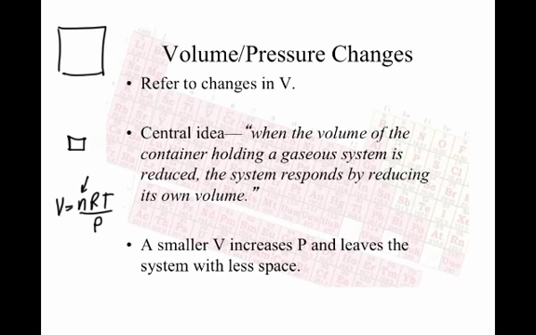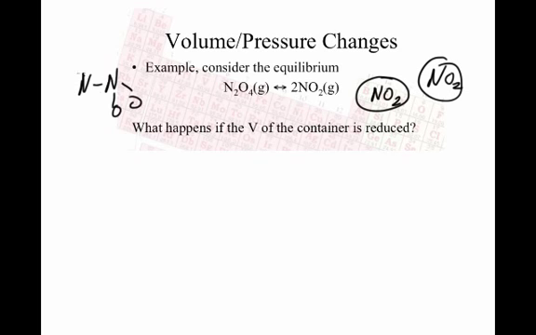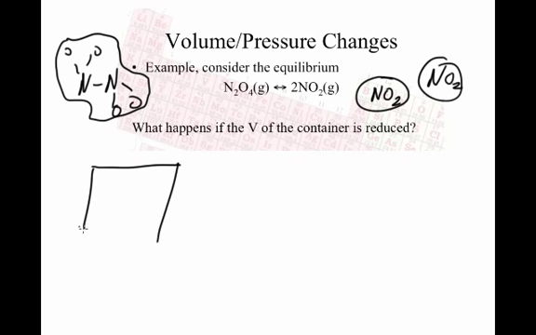All right, so let's take a look at some examples here. In this reaction, I have dinitrogen tetroxide and nitrogen dioxide. Obviously this is producing 2 moles of gas. So I get 2 of these nitrogen dioxide molecules in the container, which are going to take up more space than this compound here that has oxygen and oxygen and an oxygen. It's a bigger molecule I'll give you, but it's still 1 molecule versus 2. So if the container is reduced, I have a large volume, and now I have a small volume, I have to make the number of moles get smaller.